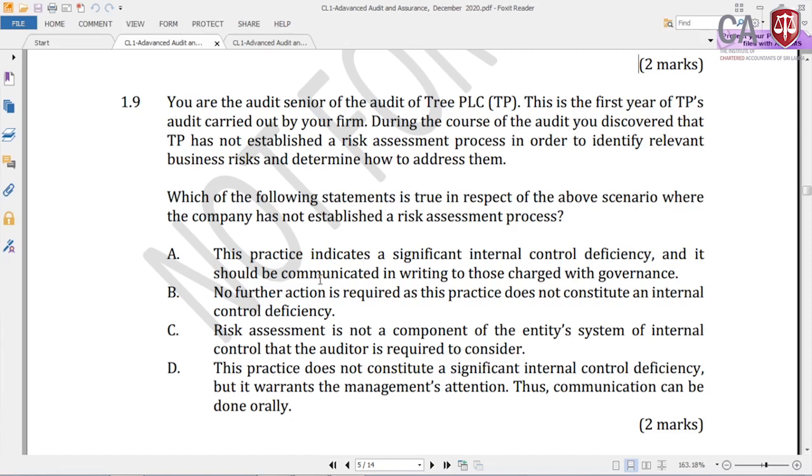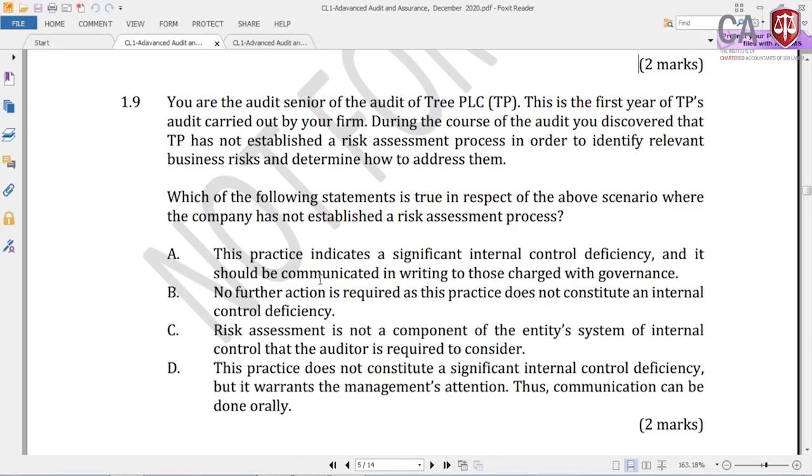We will see the other answers. No further action is required as this practice does not constitute an internal control deficiency. No, this is an internal control deficiency. So therefore answer B is wrong. Answer C, risk assessment is not a component of the entity's system of internal control that the auditor is required to consider. Answer C is also wrong. You know, internal control has 5 elements: control environment, risk assessment, communication, control activities and monitoring. Out of the 5, the 2nd is risk assessment. It is a part of the internal control system.